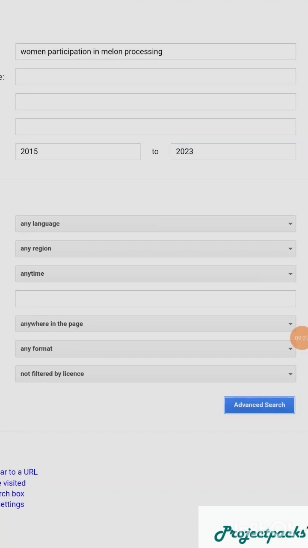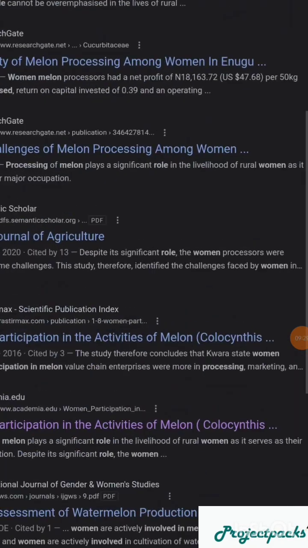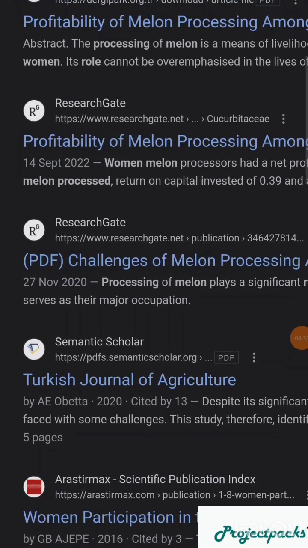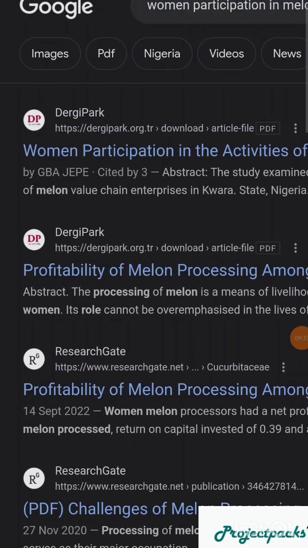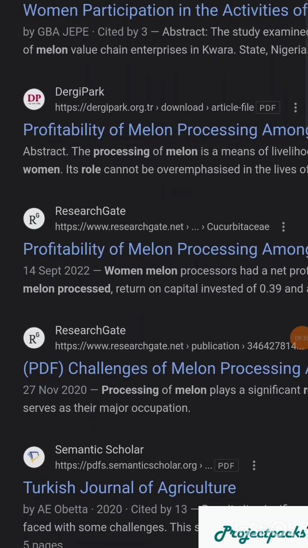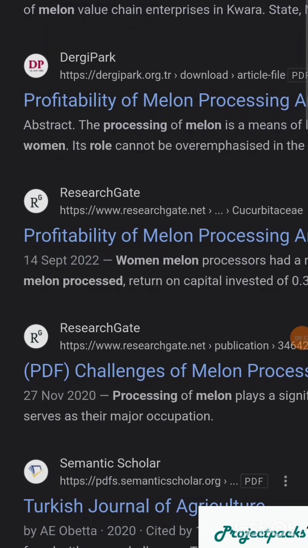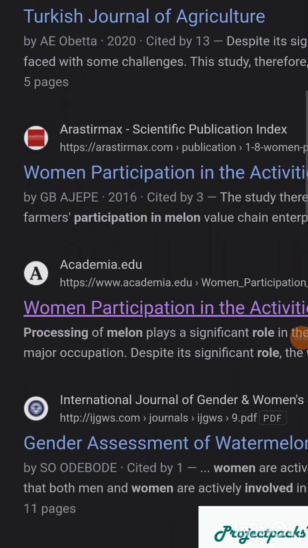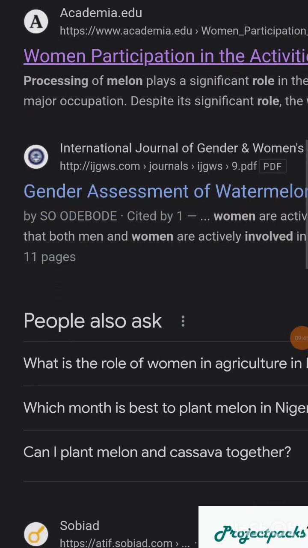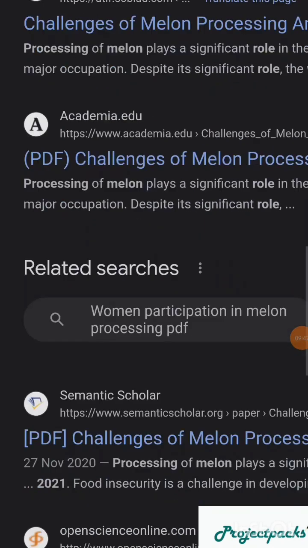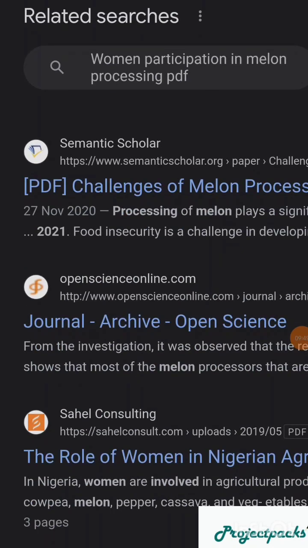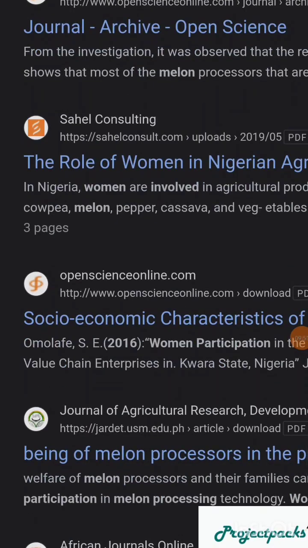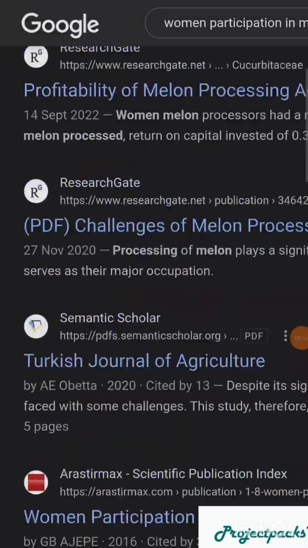You click on the search, and when you pay attention, you will see that most of the projects or materials it brings out are from 2022. You can see 2020, you can see 2016. Whatever Google brings out for you will be very recent. It now depends on how you can manipulate whatever topic you are searching for.